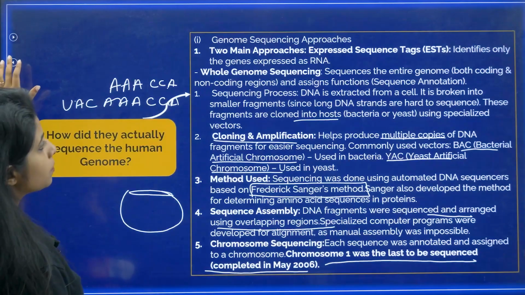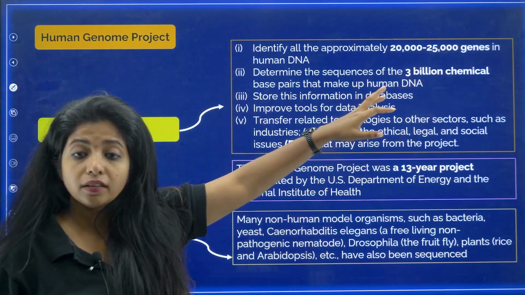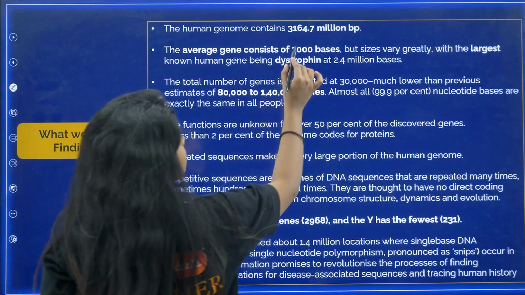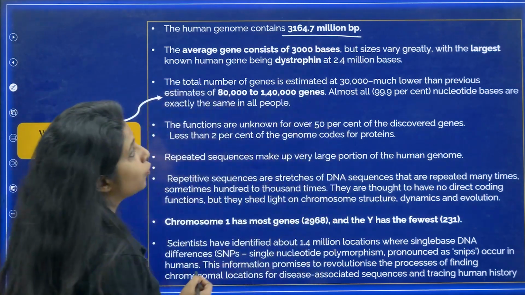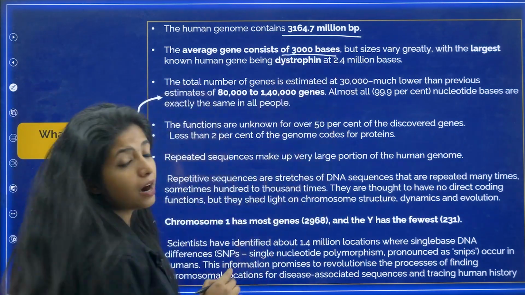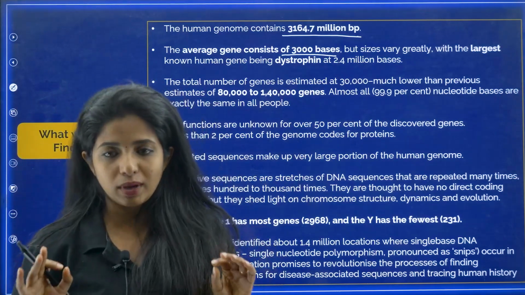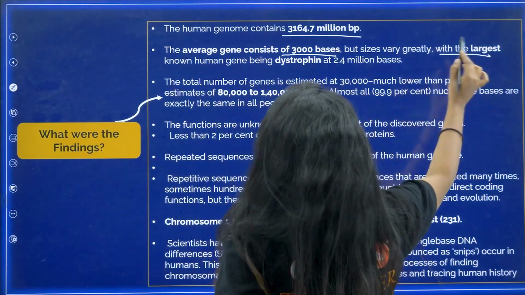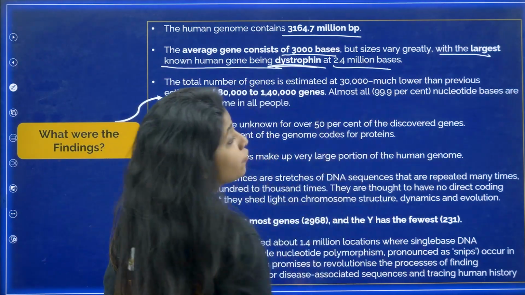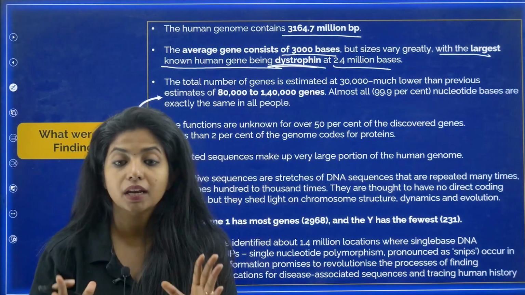So they had certain aims: to find 20,000 to 25,000 genes and to determine the sequence of 3 billion base pairs. Were they actually able to do that or not? Let's see. The human genome contains 3164.7 million base pairs, which is very close. The average gene consists of 3000 bases. That is a normal gene that you see. Most of them consisted of about 3000 bases, but sizes vary greatly, with the largest known human gene being dystrophin, a protein, at 2.4 million bases. So the gene that codes for dystrophin has 2.4 million bases, my dear children.